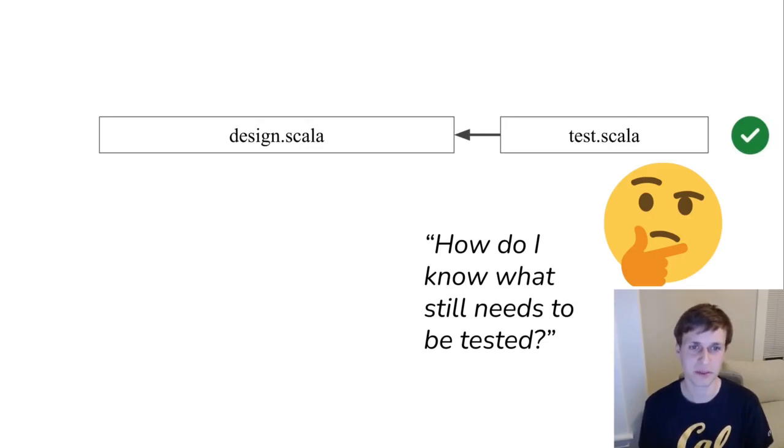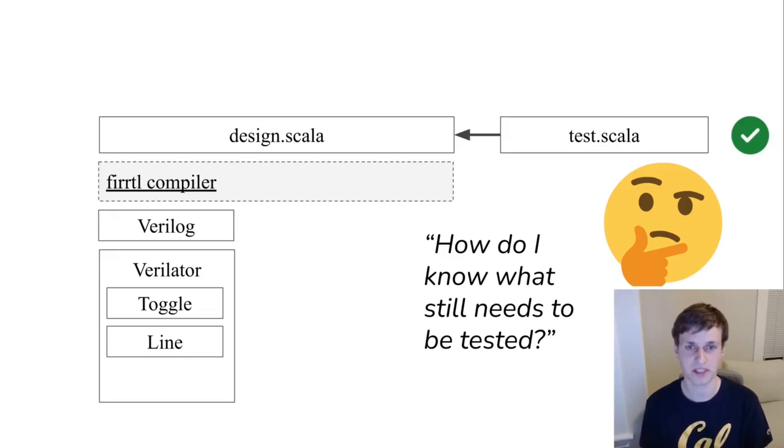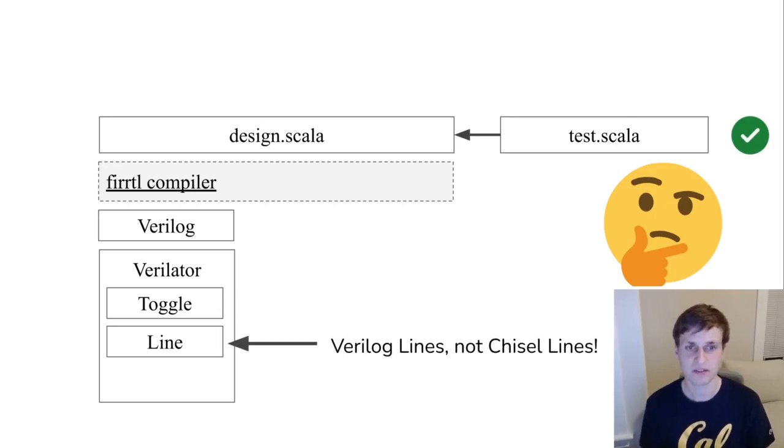Currently, the only way to do this is to generate Verilog from a Chisel design and then use the built-in line coverage of a Verilog simulator. However, line coverage on the generated Verilog is not necessarily the same as line coverage on the original Chisel code, and more advanced metrics like finite state machine coverage are just not supported.